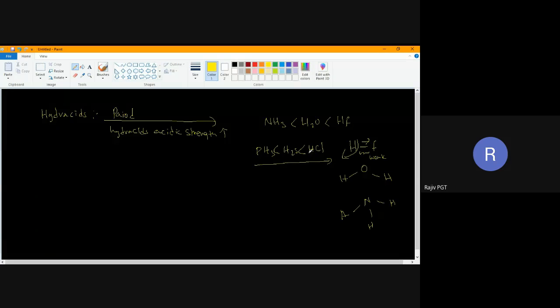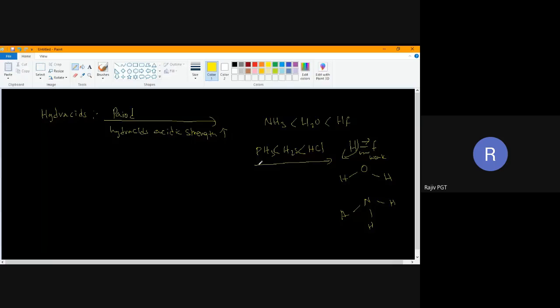It will increase when we move from left to right, or you can remember it as electronegativity increases. As EN increases, hydracid acidic strength will increase. Now we'll see in a group.